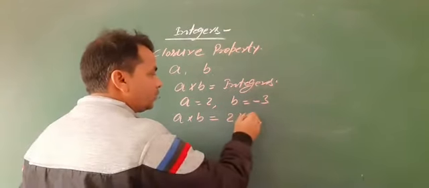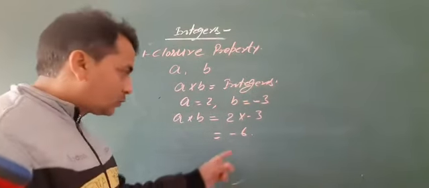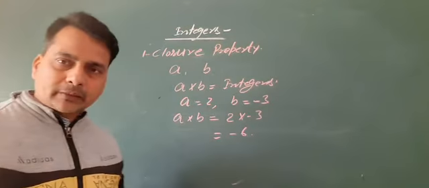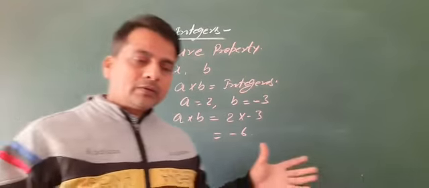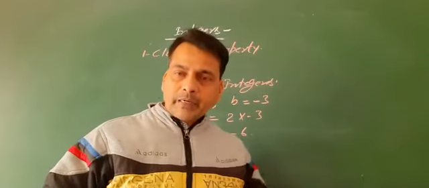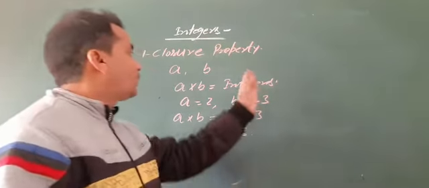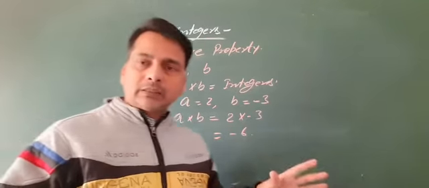Then 2 into minus 3 is minus 6. So minus 6 is also an integer. So the closure property over multiplication is followed.